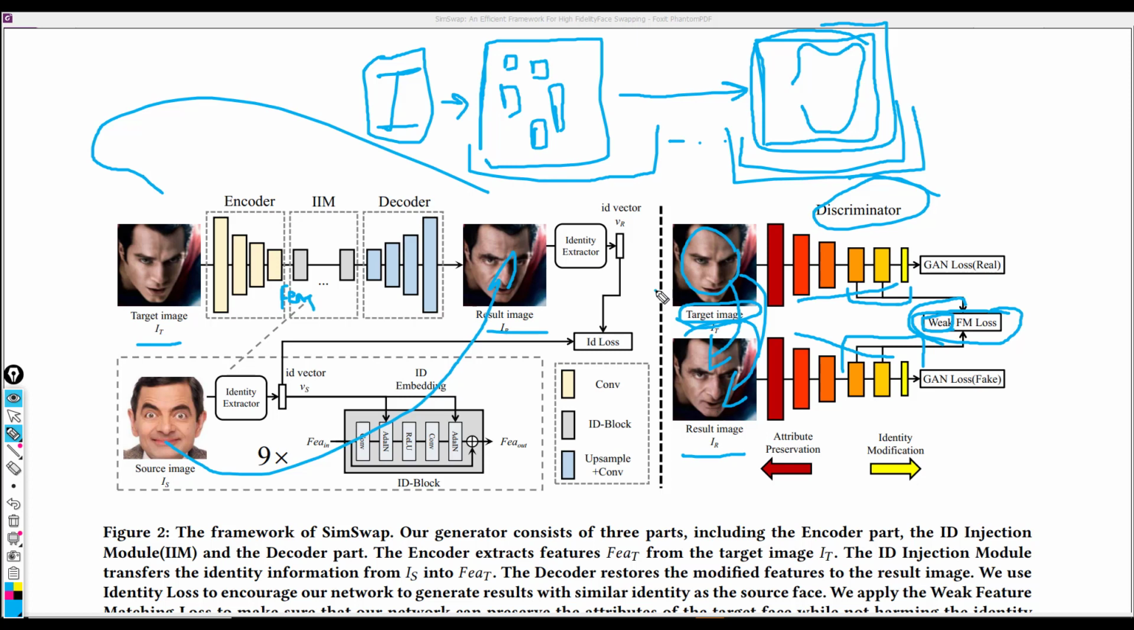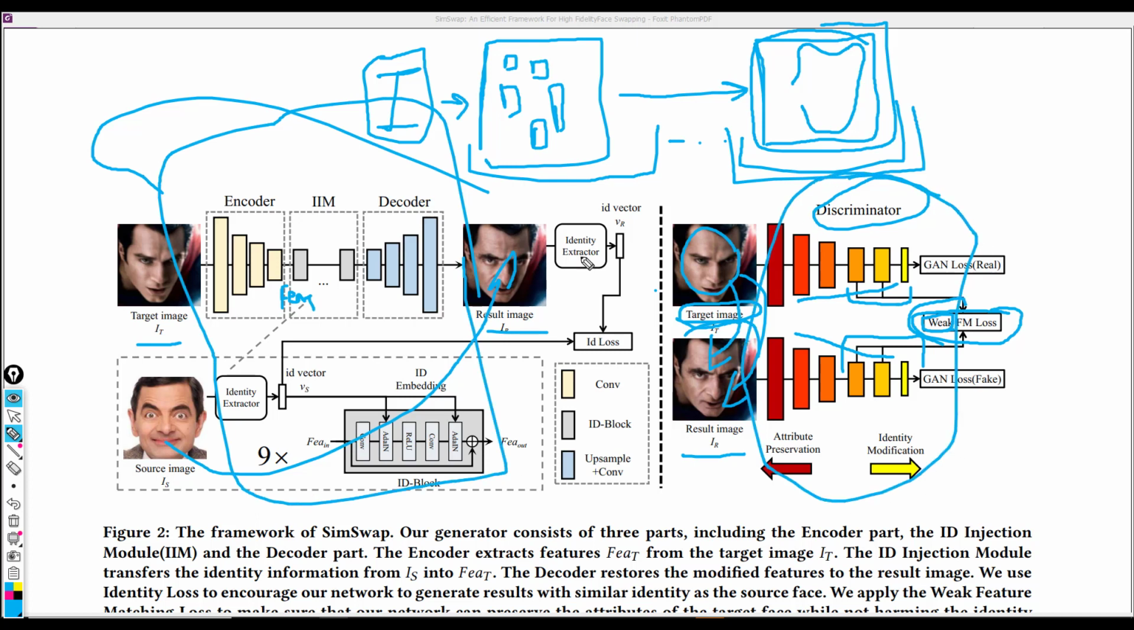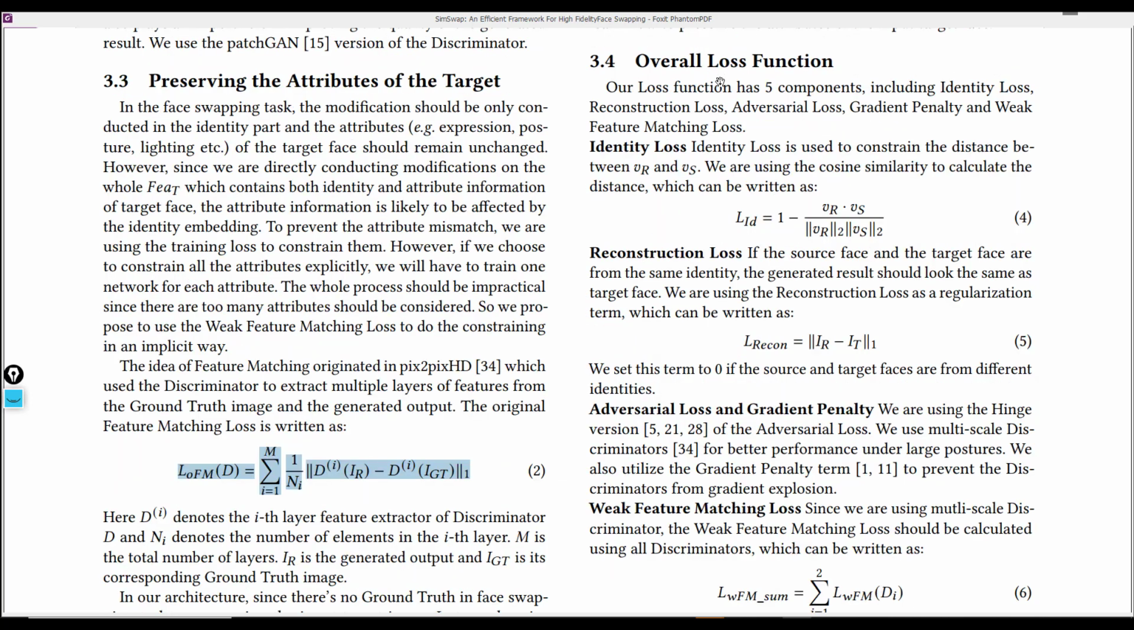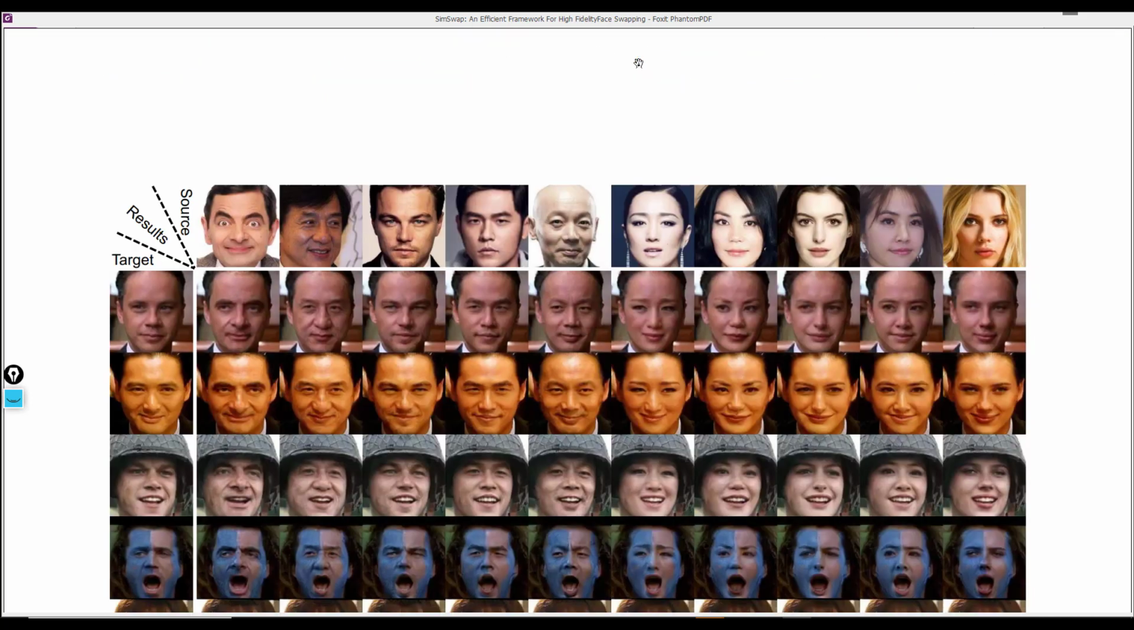And now we have these two models, this one and this, which have been trained adversarially to ensure that the ID information and the attributes are passed to the output in a reliable manner. Here the authors define the weak feature matching loss, which has the same formula as a usual feature matching loss. And then they define the overall loss function.